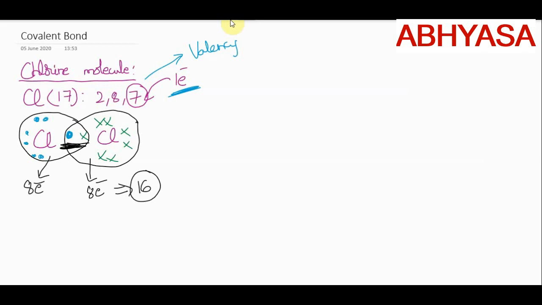As one electron pair is involved, meaning 2 electrons involved in bonding, that is the reason why there exists a single bond between them. When 2 electrons are involved, one from both the atoms, a single covalent bond is formed. So that is how the chlorine molecule is formed. Let us take the example of oxygen. You will understand much better how to write the Lewis dot structures.